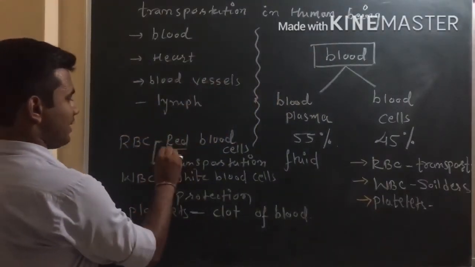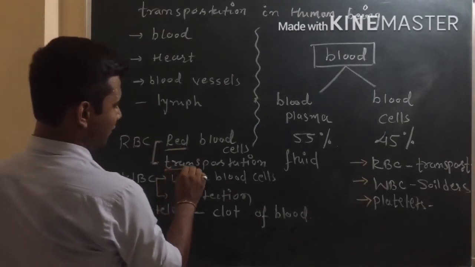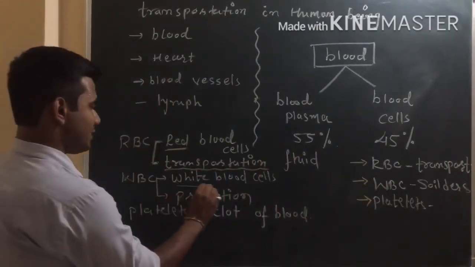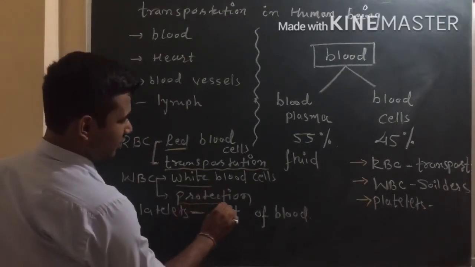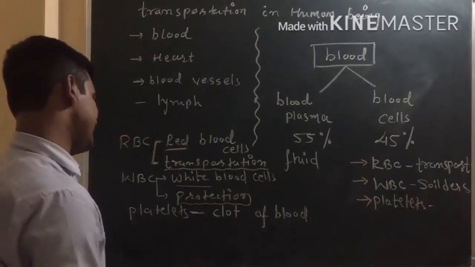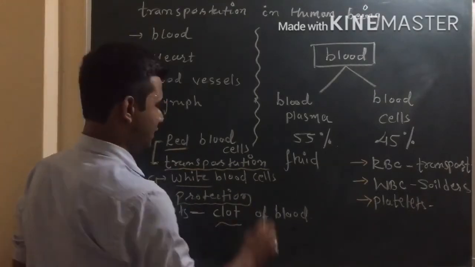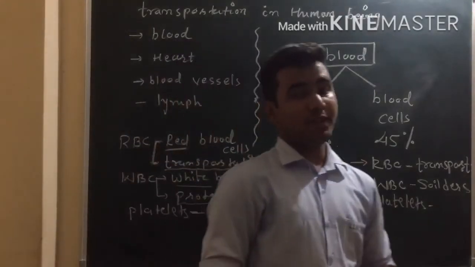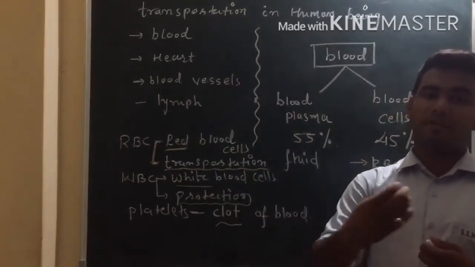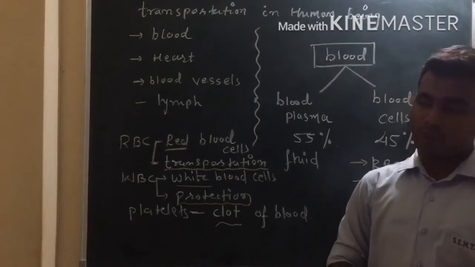RBC is red blood cell and the main function of it is transportation. WBC is white blood cell, and the main function of it is protection of our body against different types of disease. And the platelet is used in clotting of blood. So when injury is done, blood will clot, so more blood will not flow out from the body.